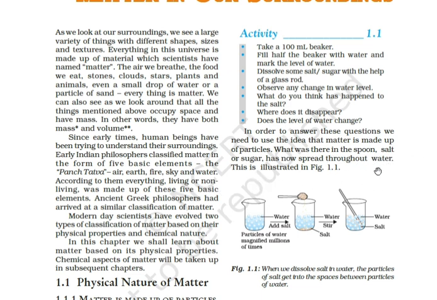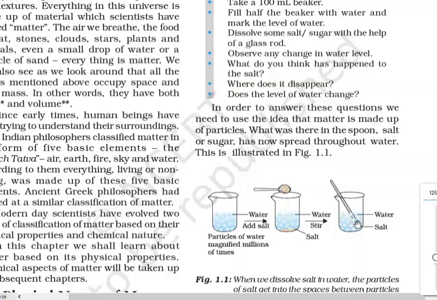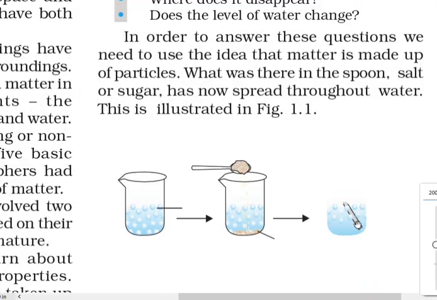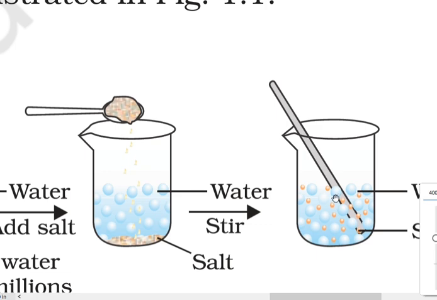Look, particles of water magnified millions of times. Here there are so many particles of water, then we added salt and stirred it with the glass rod, and then the particles of salt got in between the water like this. These are water particles and salt particles are between them.